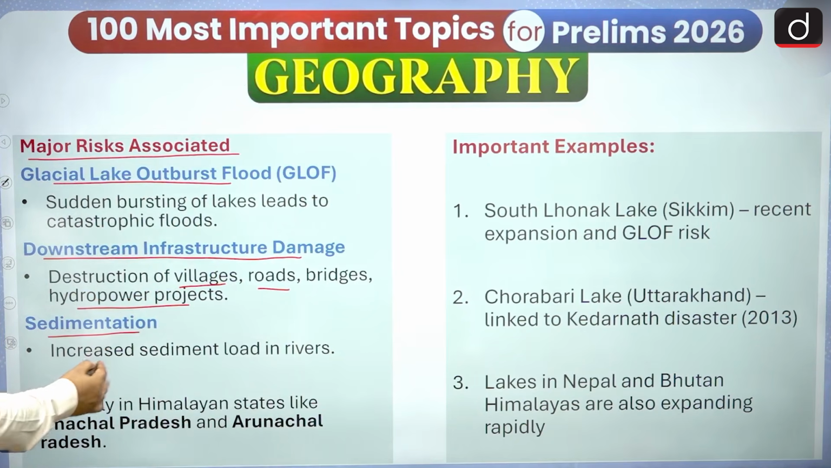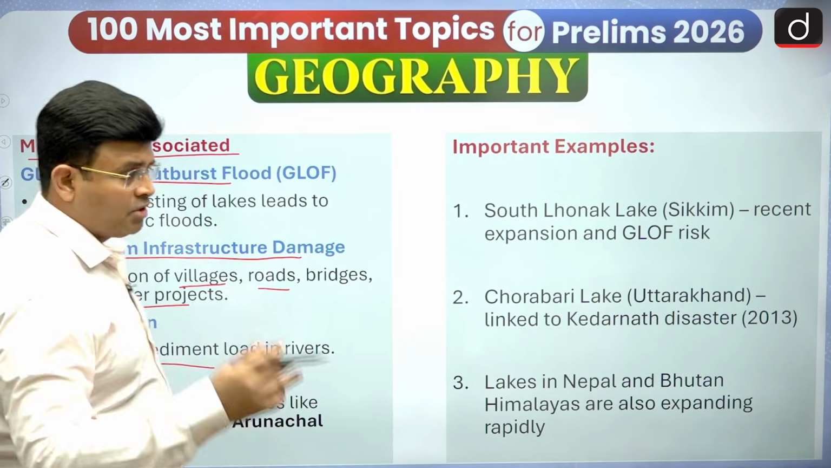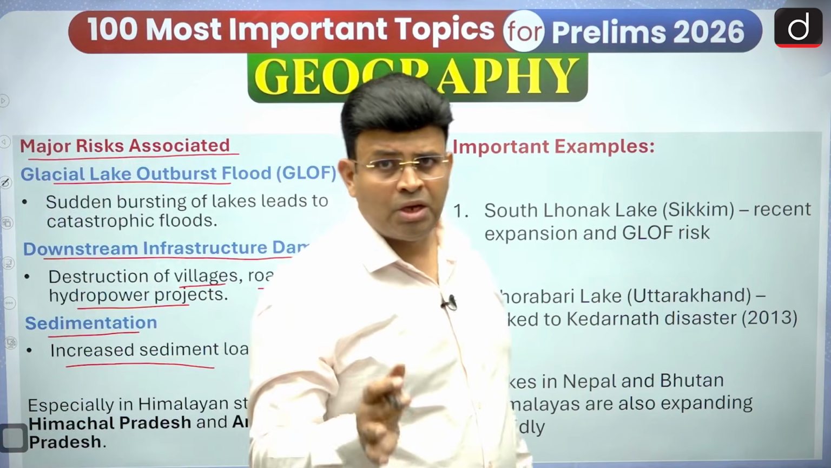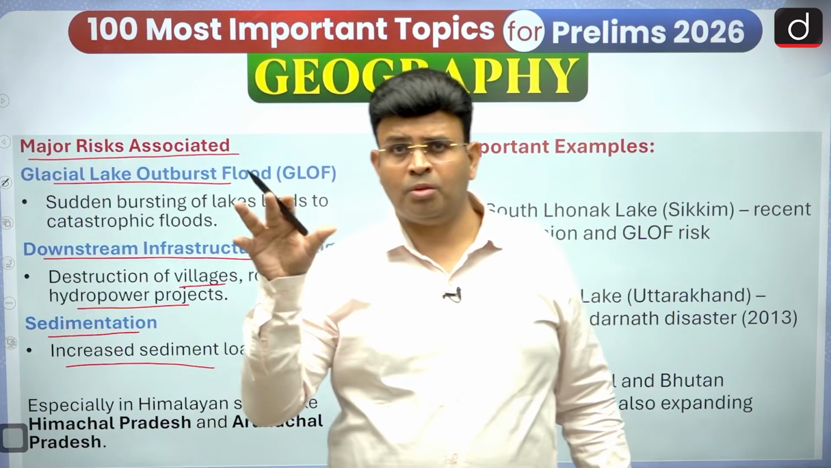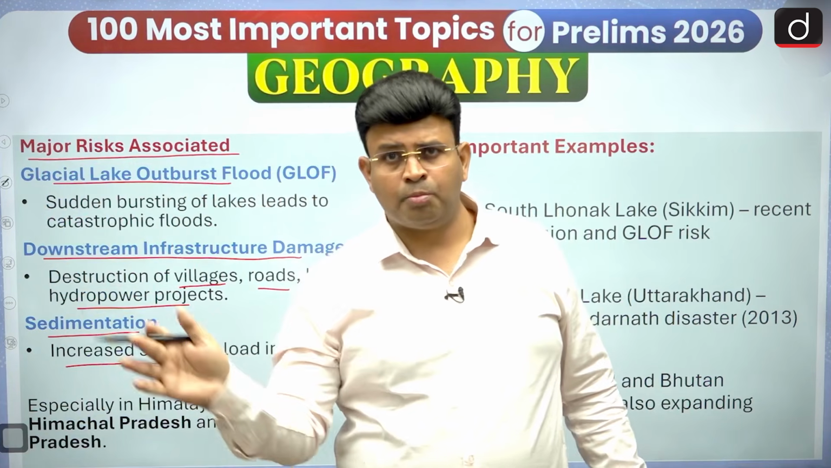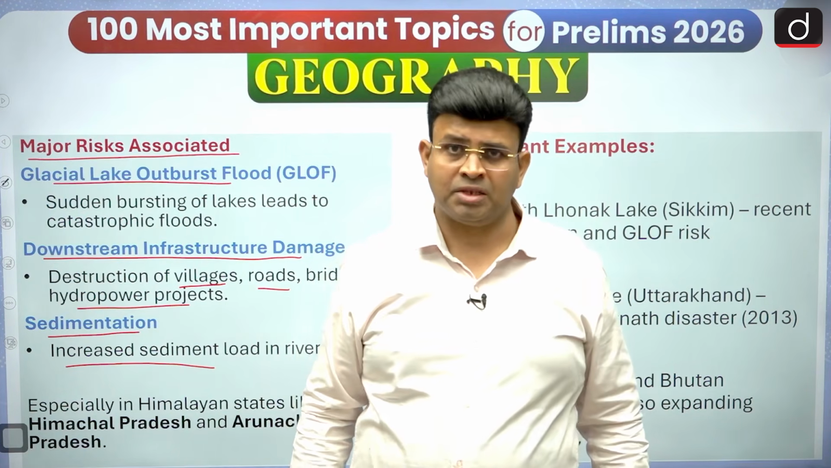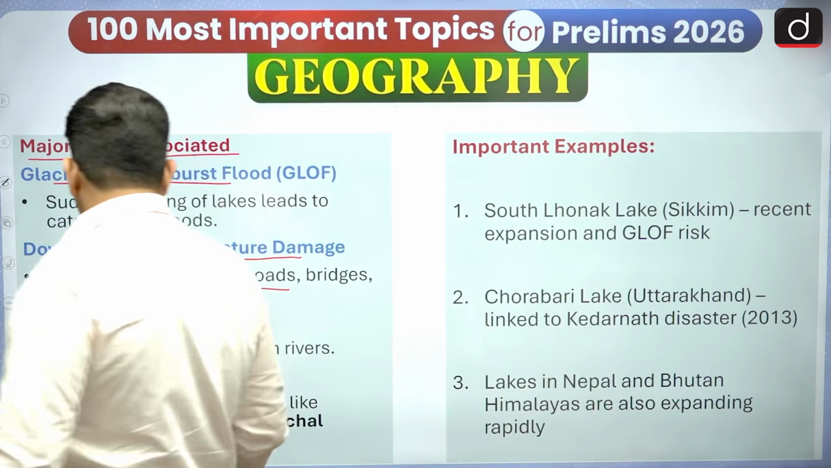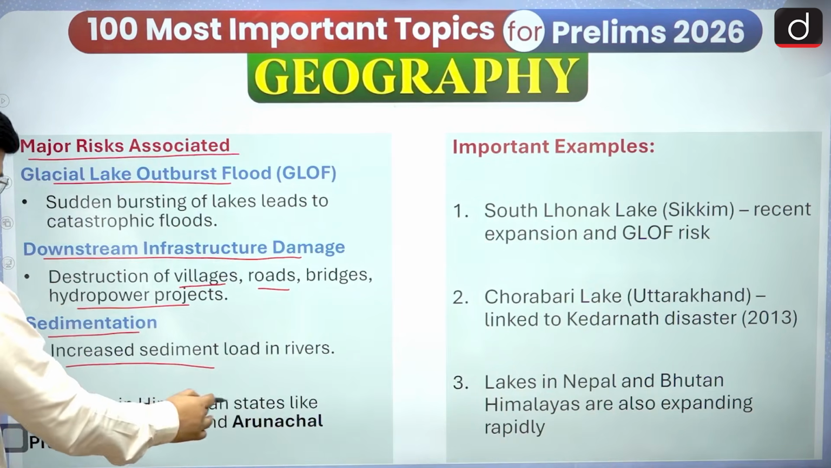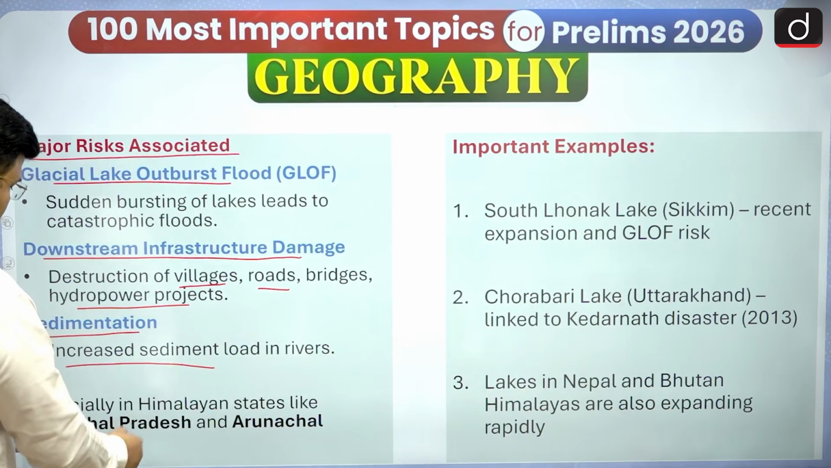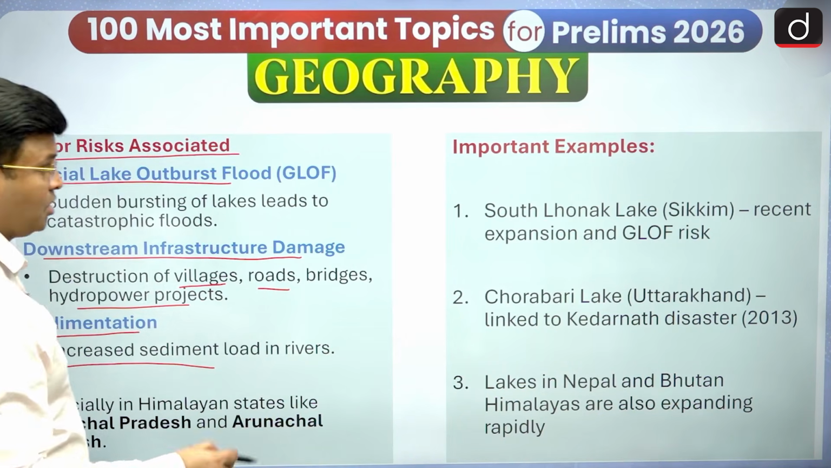Then sedimentation: there is increased sediment load in the rivers. When the flood is moving fast, it keeps on eroding, it will erode more particles, and then more particles will be carried. It means river sediments will increase, especially in Himalayan states like Himachal Pradesh or Arunachal Pradesh, where it is also happening.